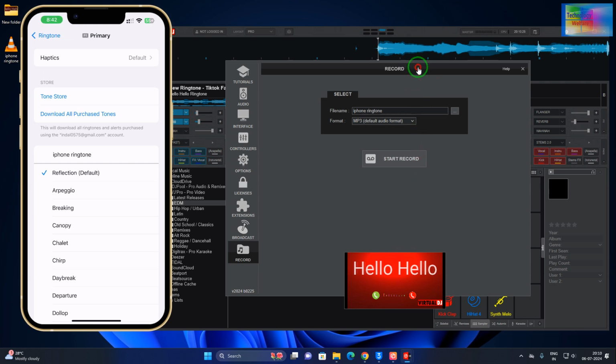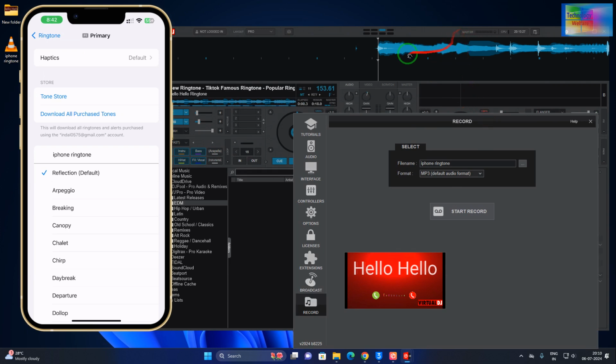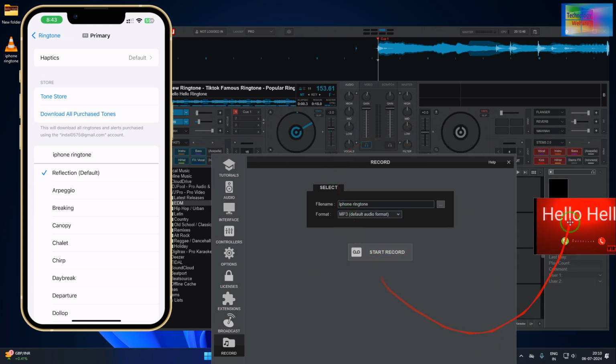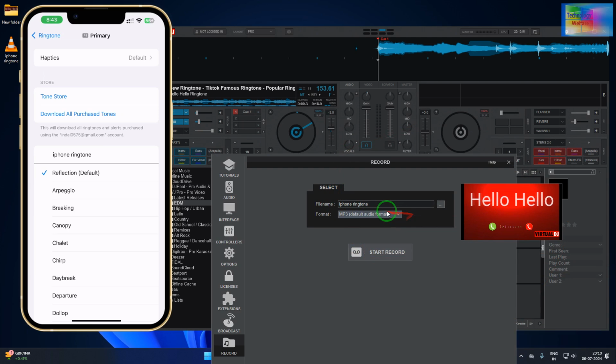Now here what we have to do, guys, we have to check it from here. So we have to create this one, the cue. In Hot Cue you will have to select Hot Cue from this one, and thereupon you will have to go for a start and click here. So how quickly will we record, let's see. It's MP3.